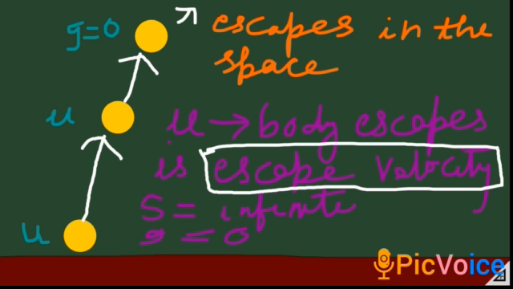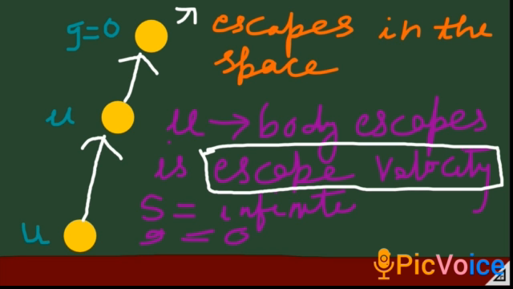This goes up and up, and finally, as we had studied in the earlier section, at an infinite distance g becomes equal to 0. So the ball is going up, and at infinite distance g will become 0. When g becomes 0, what does it mean? Now the earth is not attracting the ball at all, so this ball is now free to go in space. At this point the ball escapes into space. It is free from the earth.